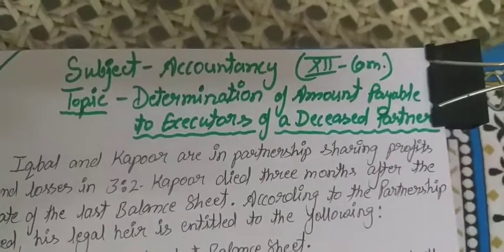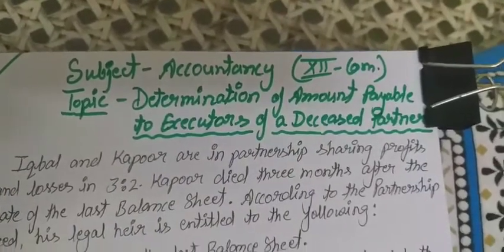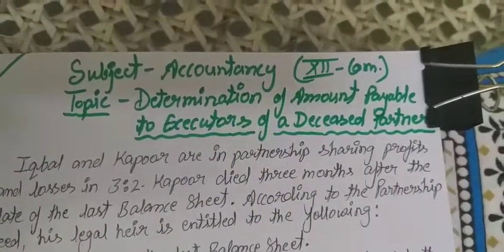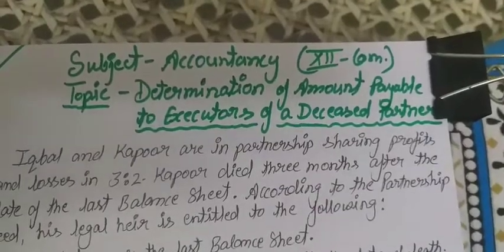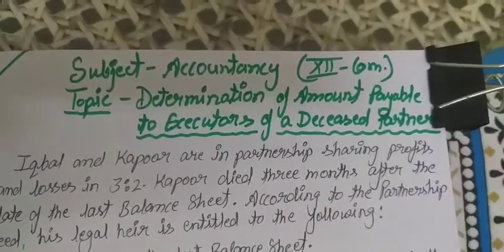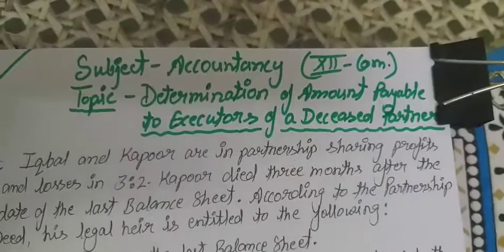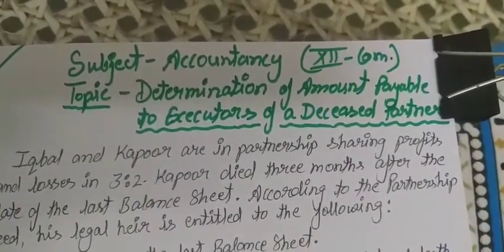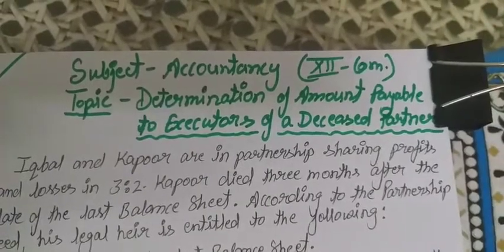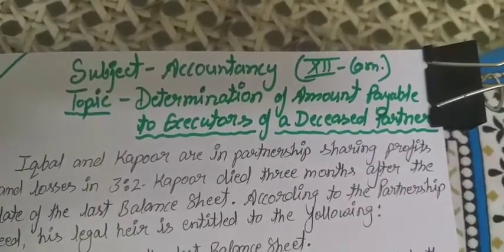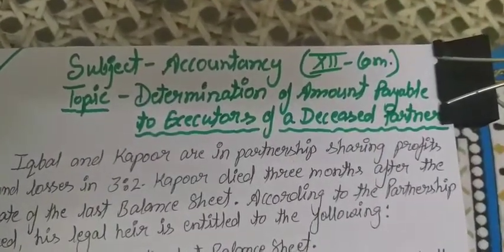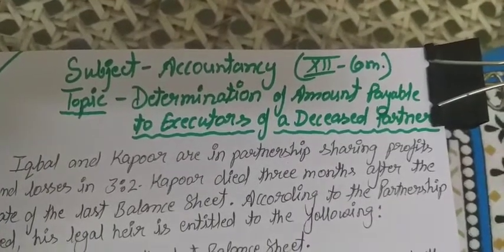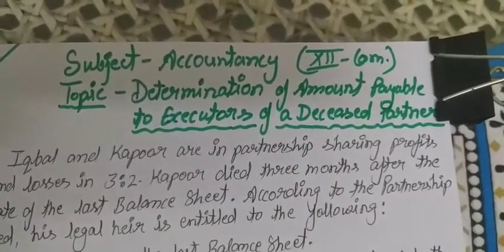When a new partner is admitted, if there is a change in profit share ratio, if a partner retires from the firm, and next, if the death of a partner occurs in the firm. These are some conditions under which the amount payable or the amount calculation for the retiring partner or the deceased partner is determined.